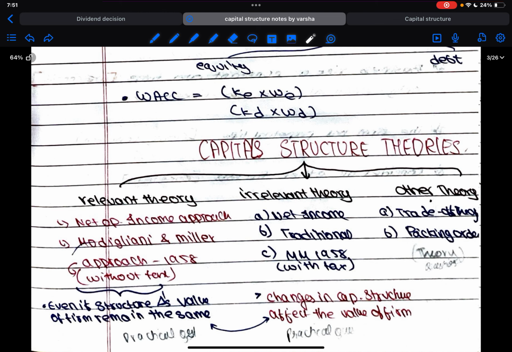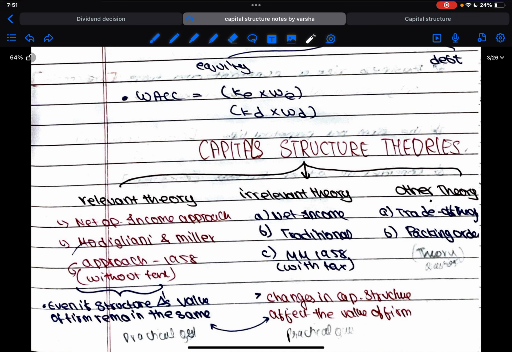Even if I calculate the Modigliani-Miller 1958 approach, I'm not going to get any benefit out of it, because in the real world there is obviously existence of tax, right? So it cannot be applied. That's the reason why he corrected himself, and they started another one with tax in 1961. So you'll have to change it to 1961. Okay.